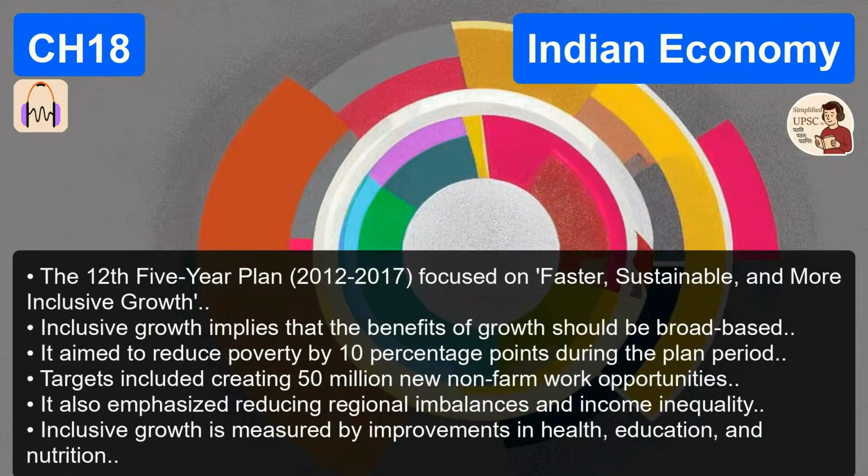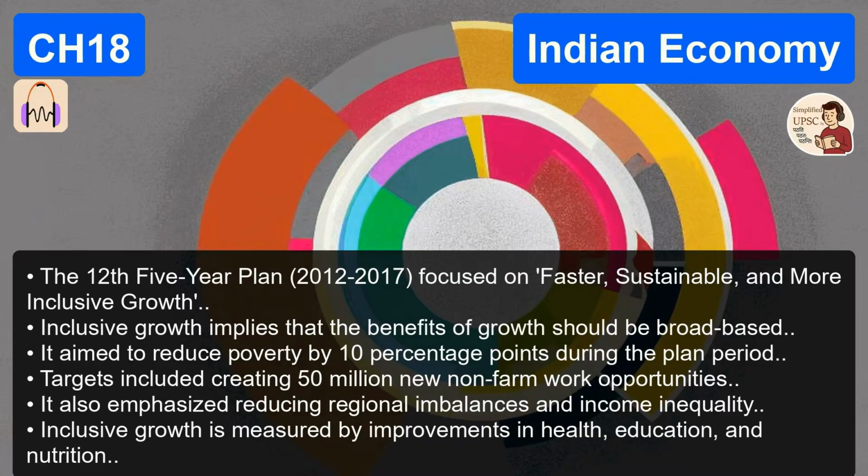It sounds wonderful on paper. It really does. But did the Planning Commission actually have a way to measure this inclusivity? Or was it just a political wish list of nice-sounding things? Oh, they were incredibly specific. They didn't just use rhetoric. They laid out exactly 25 monitorable targets. 25 of them. Yes. This was essentially a giant performance dashboard for the entire nation.